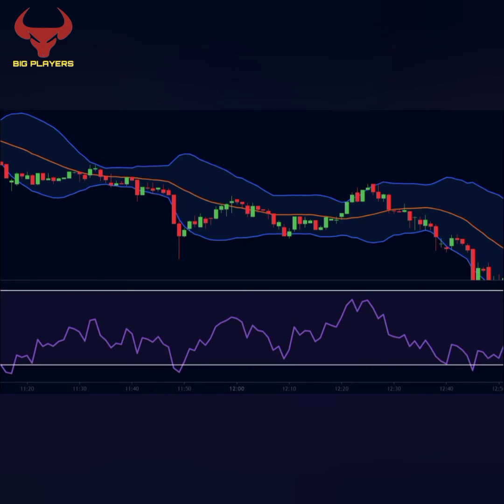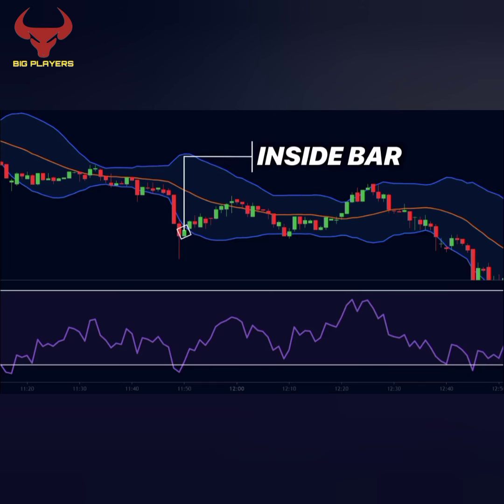The up move may not be a trend change altogether, but it could be a small pullback. So we will look for a buying trade on this candle. We wait for a candlestick pattern. As you can see, the subsequent candle is a small green candle that is completely inside the range of the previous red candle. Hence, it is an inside bar. So this is our trigger candle.